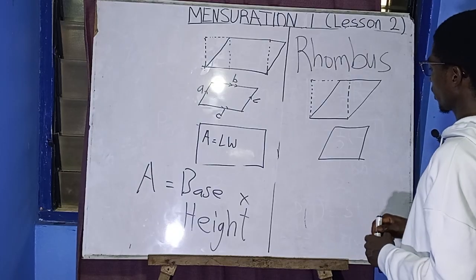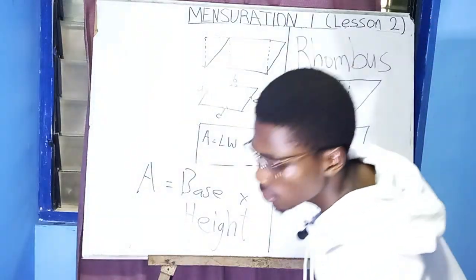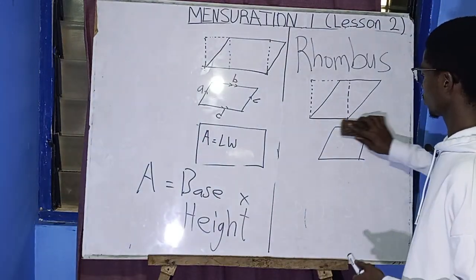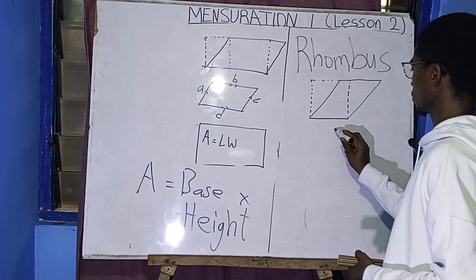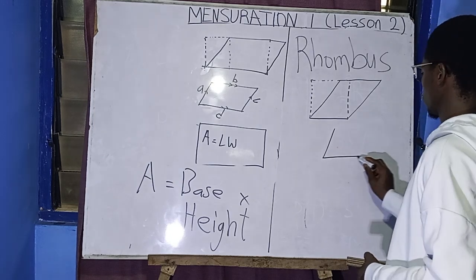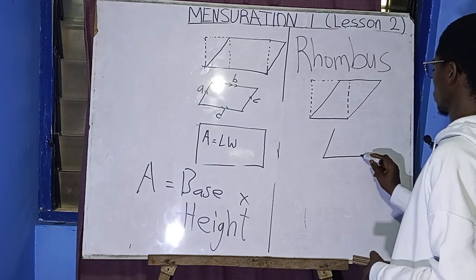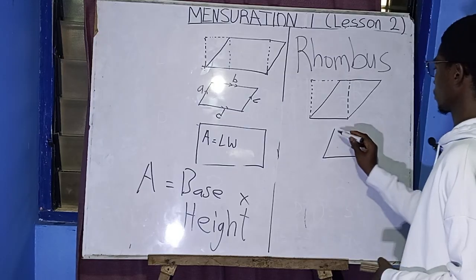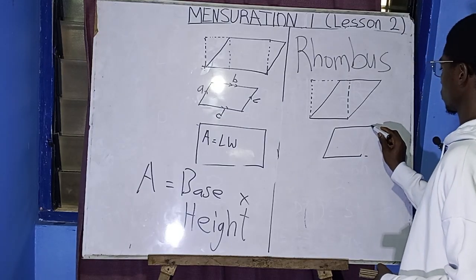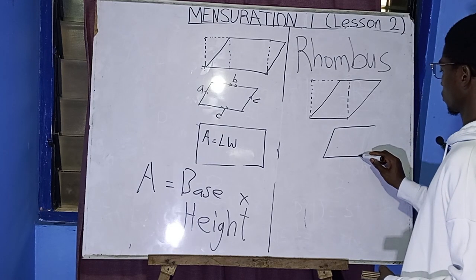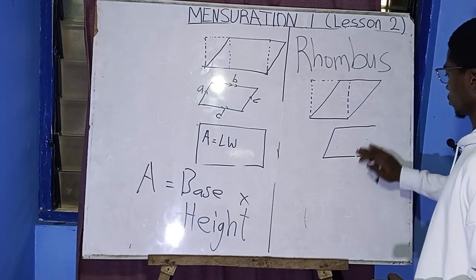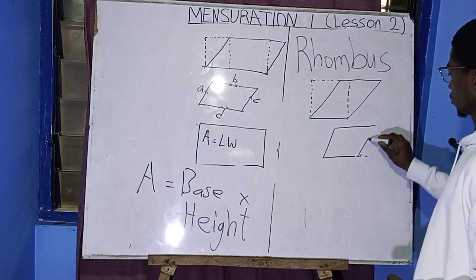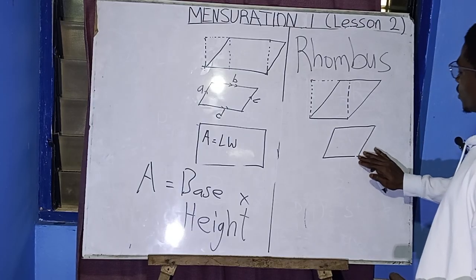Oh, I'm not getting a straight line here. Let's take it as this.